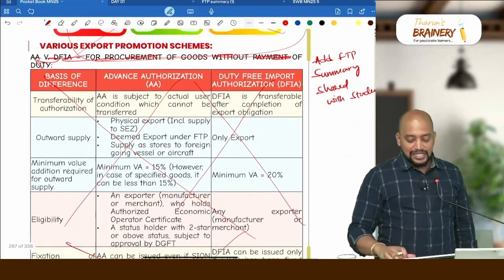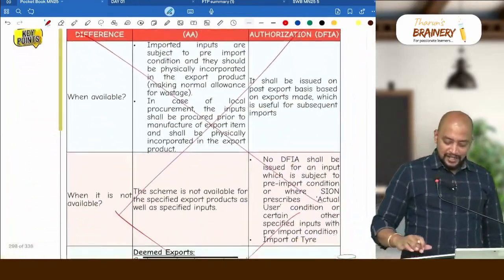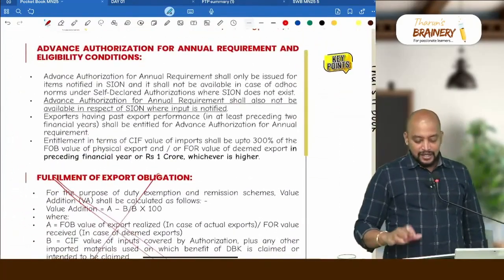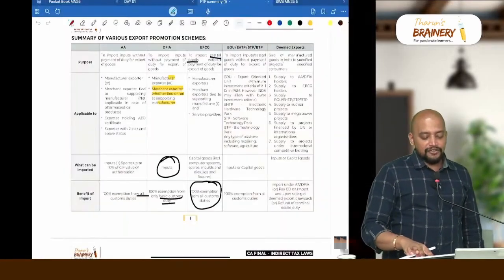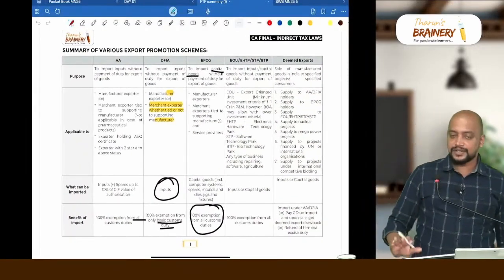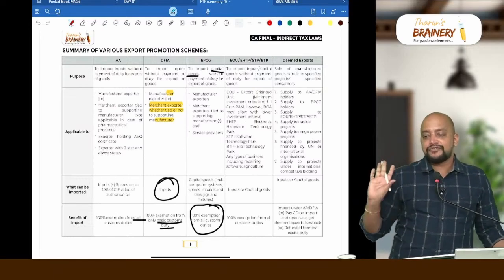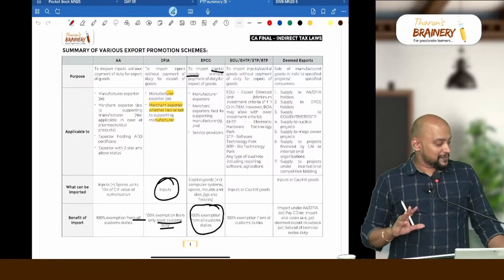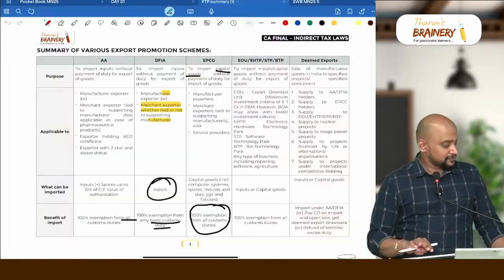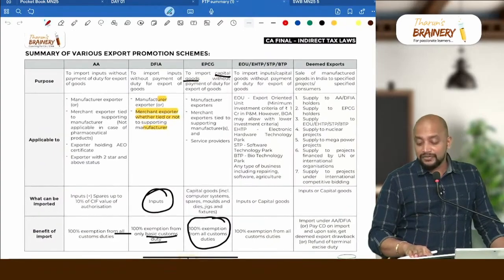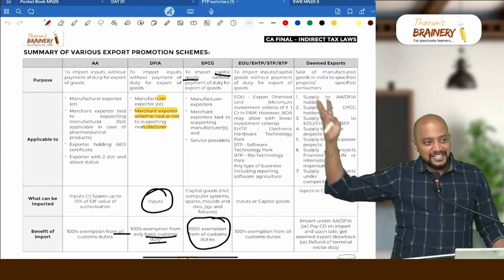Then sir, what about these export promotion schemes? Everything you remove, not required. All these things you delete, and we will just look into this summary of various export promotion schemes. I gave a 4-page information, and just that 4-page information is sufficient. You don't have to read beyond this. If at all a question comes, that will be for 4 marks. For 4 marks, this is too much worth. Instead we can read something else.